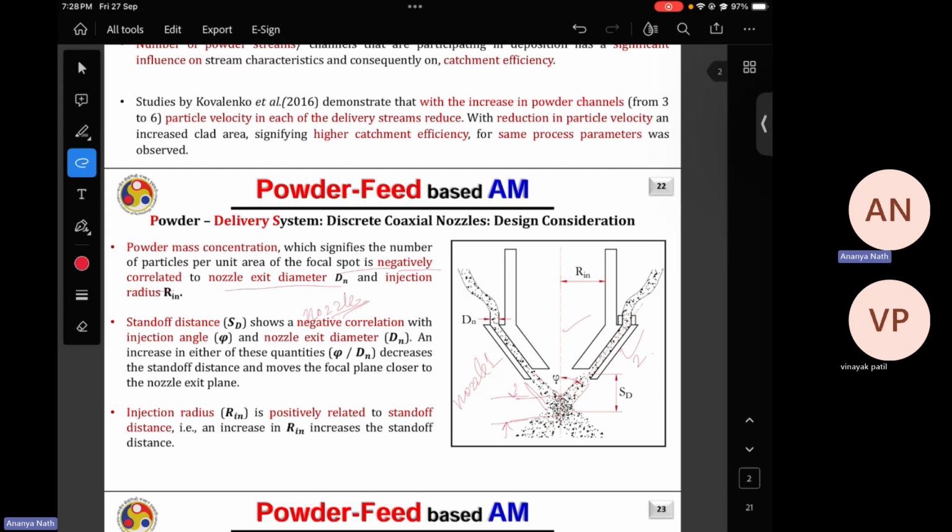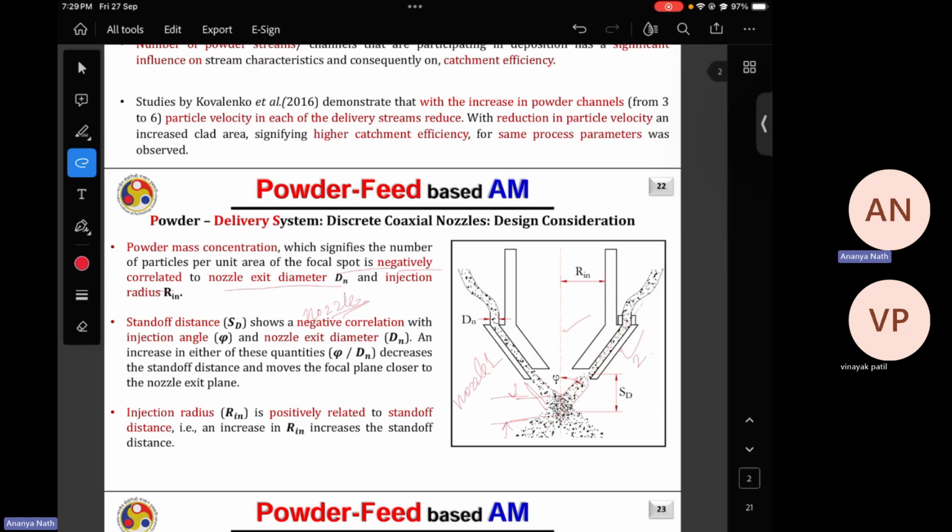So that is what nozzle means. That's why if the nozzle diameter is smaller, your powder particle stream velocity and density will be higher. So more powder particles will come to the melt pool and towards the deposition if your nozzle diameter is less.